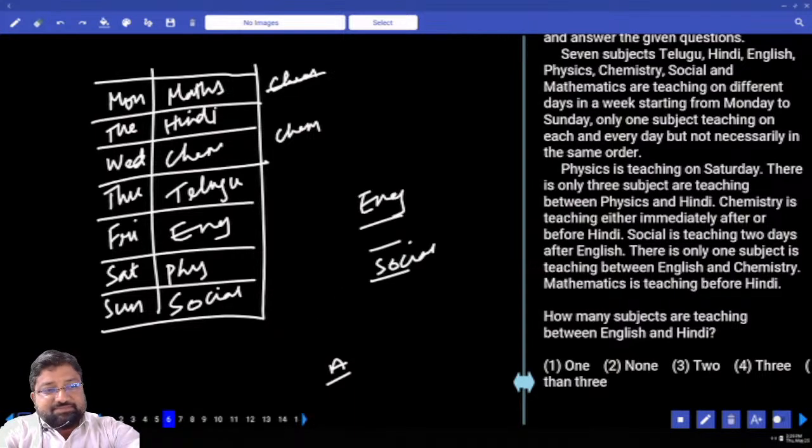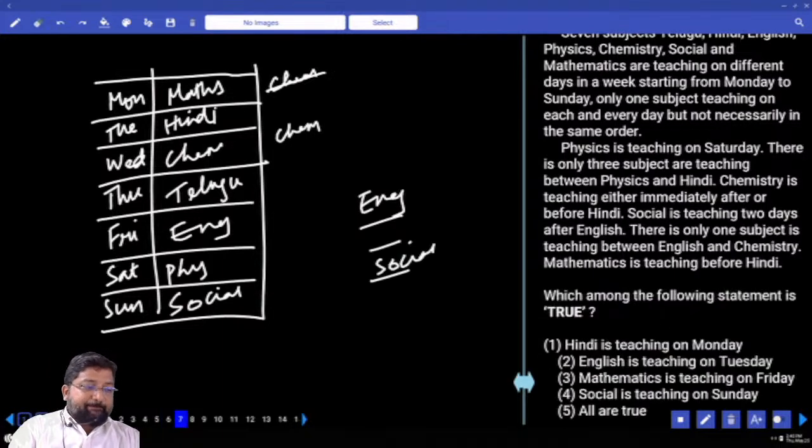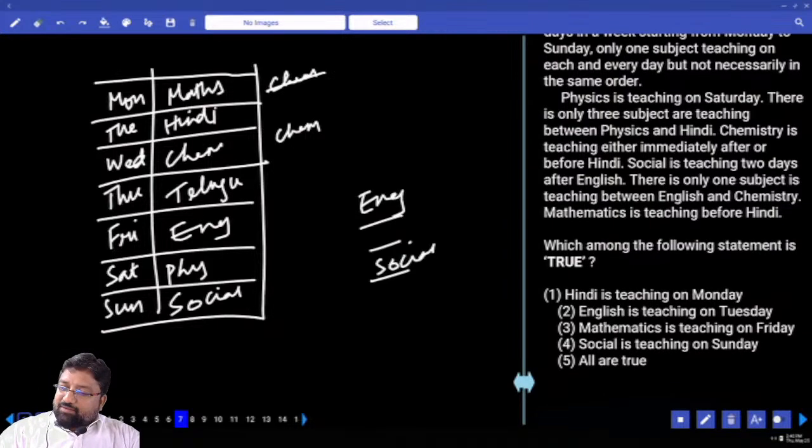Don't be confused. That English vocabulary you should understand. How many subjects are taught between English and Hindi? How many between English and Hindi? I see only 2 there. Okay. Next, which of the following statements is true? Hindi is taught on Monday? No. English Tuesday? No. Mathematics Friday? No. Social Sunday? Yes. Fourth option.